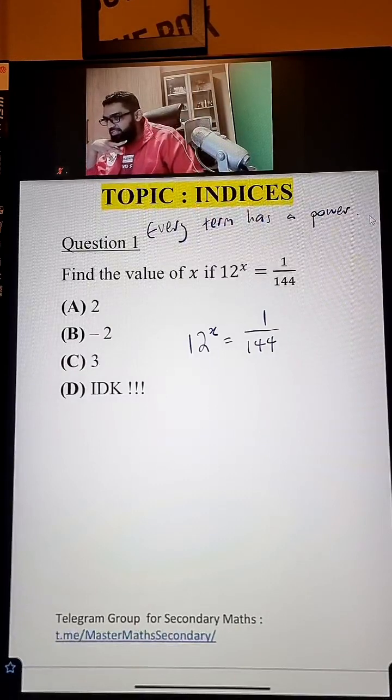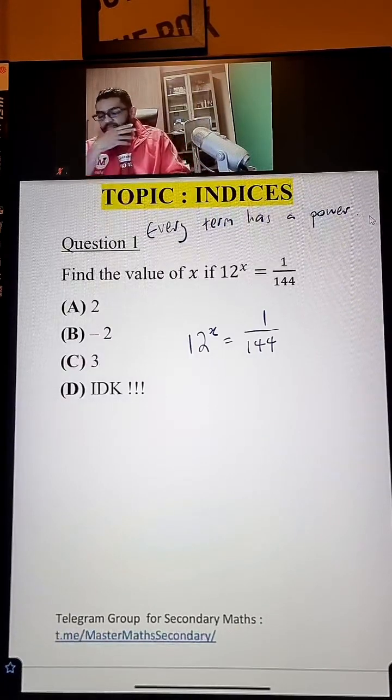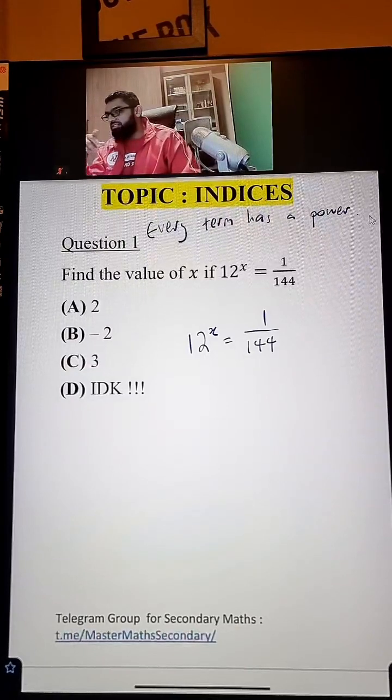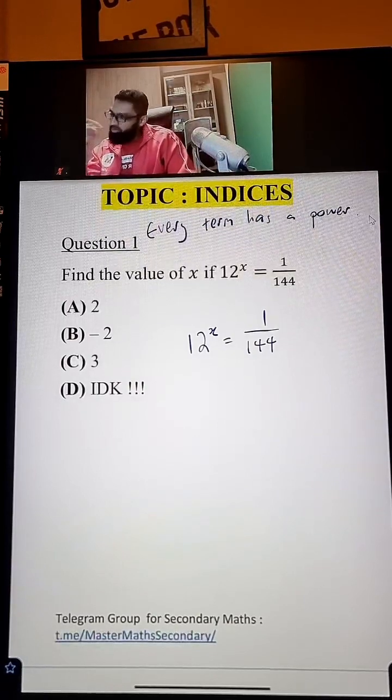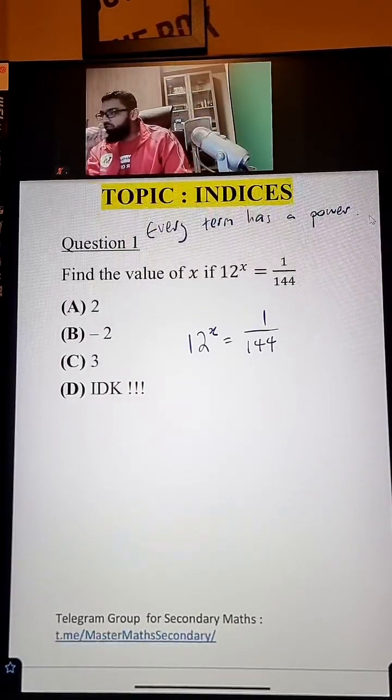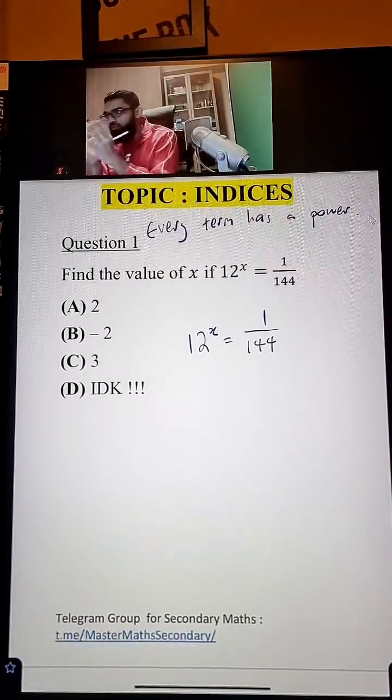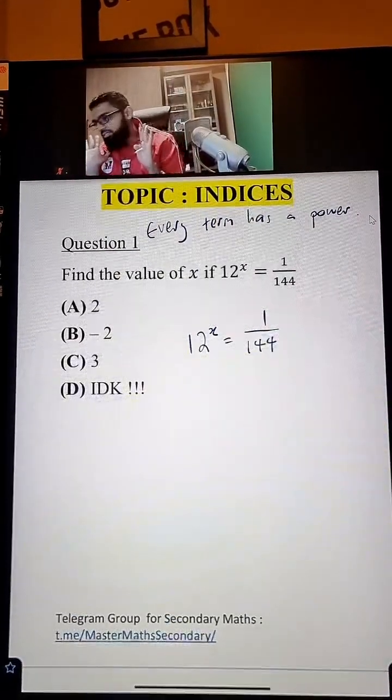Okay, nice. This is for which level, Shakil? Indices you will learn in Sec 3, but again, indices is a Sec 3 topic. However, if you are Sec 2, Sec 1, you can still learn. Because later I'm going to do simultaneous equations, which is very heavily a Sec 2 topic.